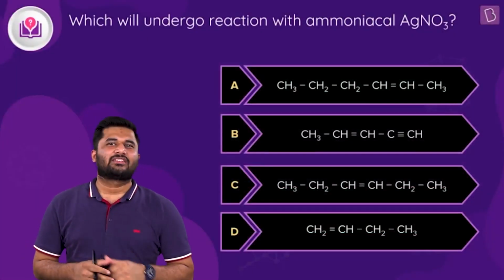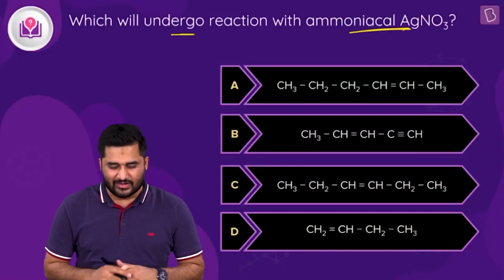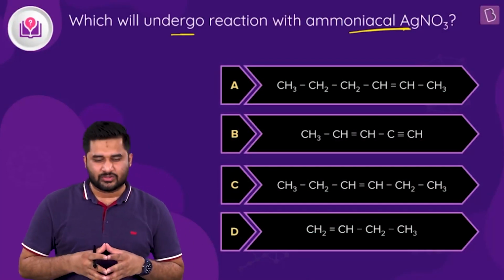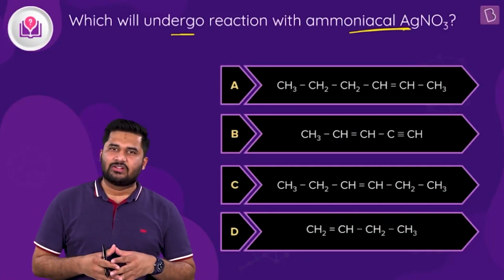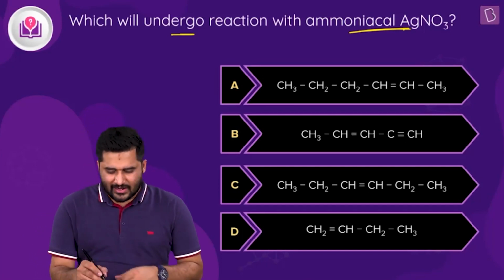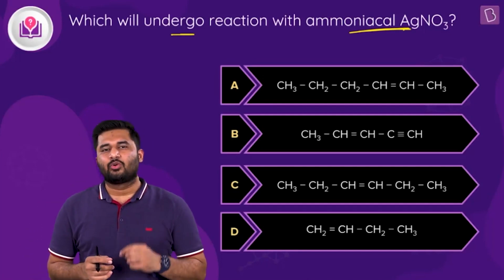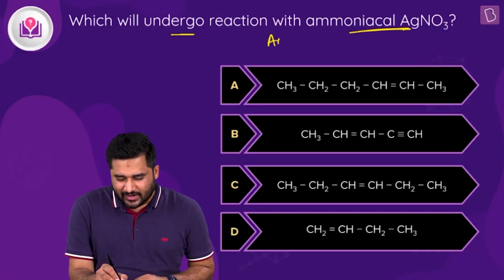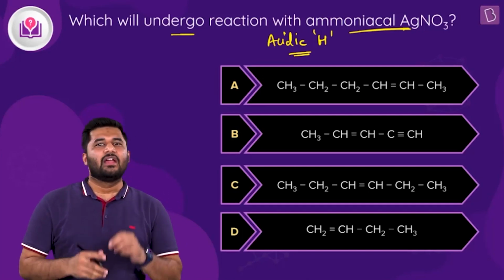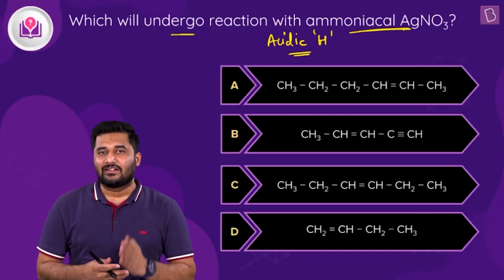Hi, let's have a look at this question. The question is about the reaction with ammoniacal silver nitrate, and what we have to find is which of the compounds given in four options to us will undergo a reaction with ammoniacal silver nitrate. Very basic question. So let me give you a straight tip here, and that is with ammoniacal silver nitrate, only those hydrocarbons undergo reaction that contain acidic hydrogen. All right, so only those hydrocarbons undergo reaction with ammoniacal silver nitrate that possess or that contain acidic